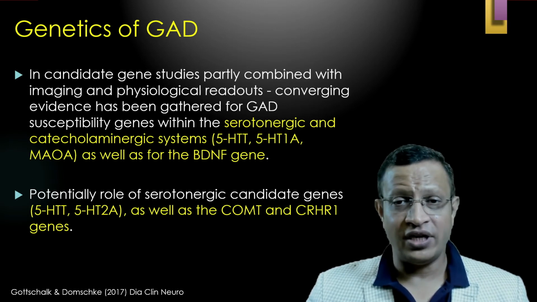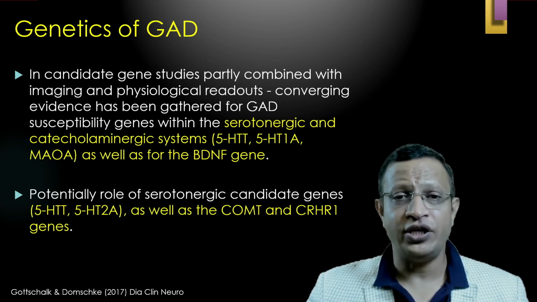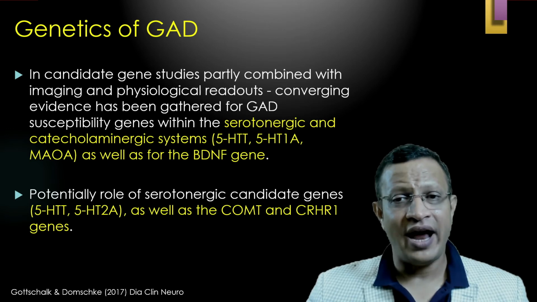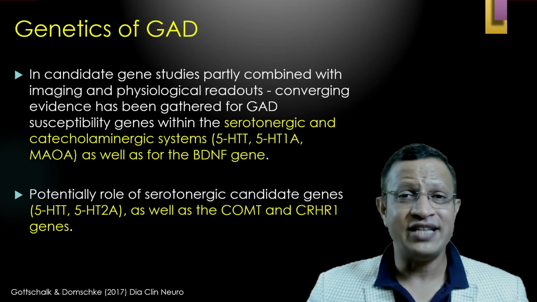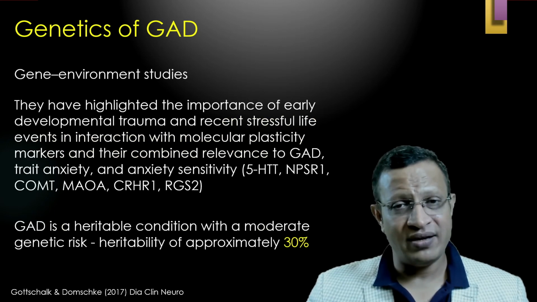A potential role of serotonergic candidate genes such as 5-HTT and 5-HT2A, as well as the COMT and CRHR1 genes, has been implicated.